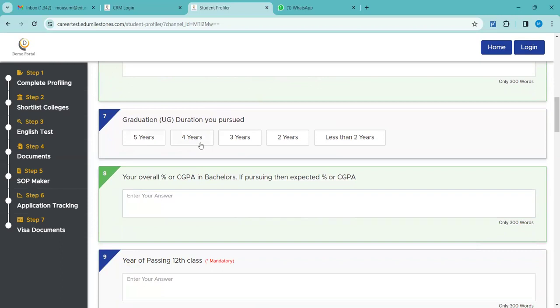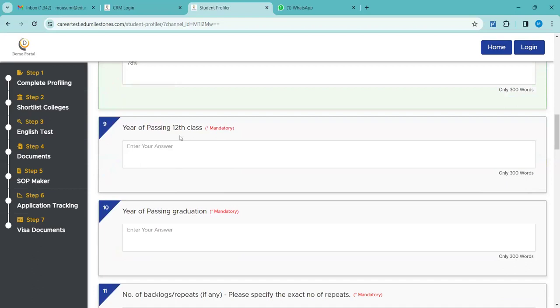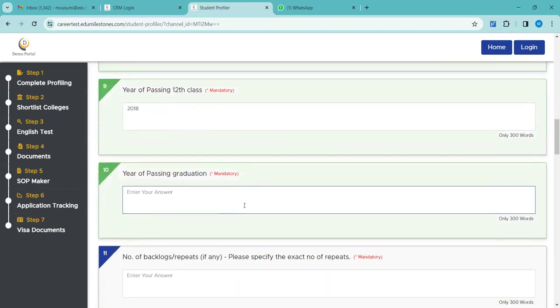Graduation duration you pursued, I'm taking 4 years. Your overall percentage or CGPA in bachelor's, or the expected one. Whichever they want to go with. If the student is appearing for the final exam, then they can put their expected scores here. Year of passing 12th, let me consider 2018. Year of passing graduation, it will be 4 years from now, that means 2023, I suppose.